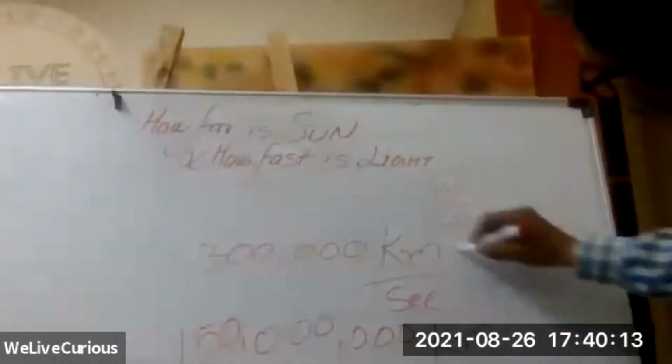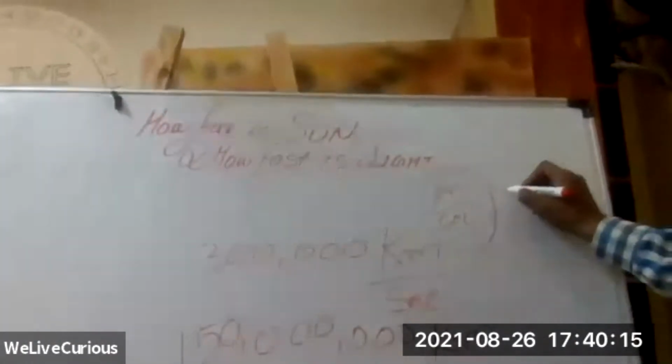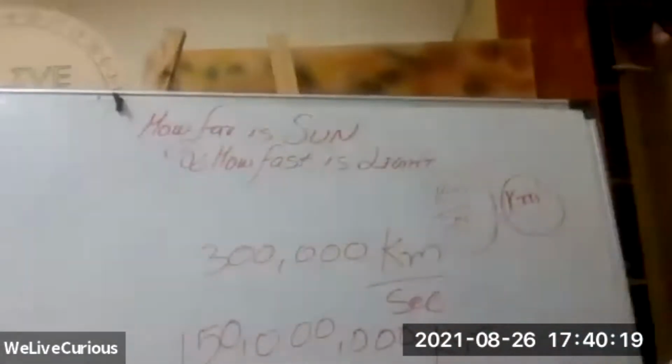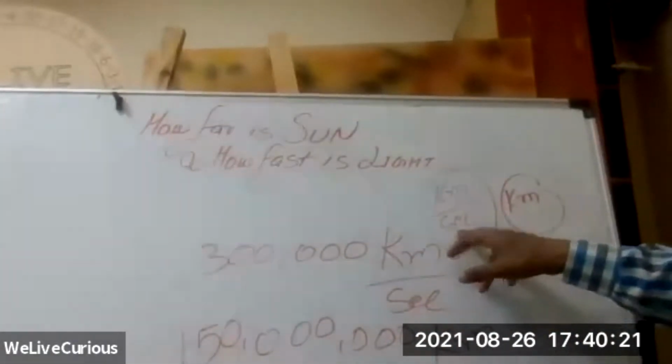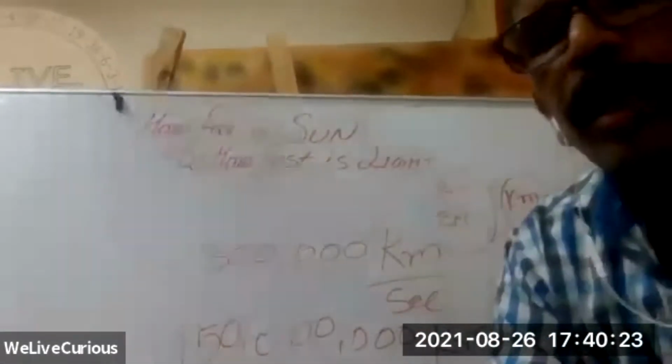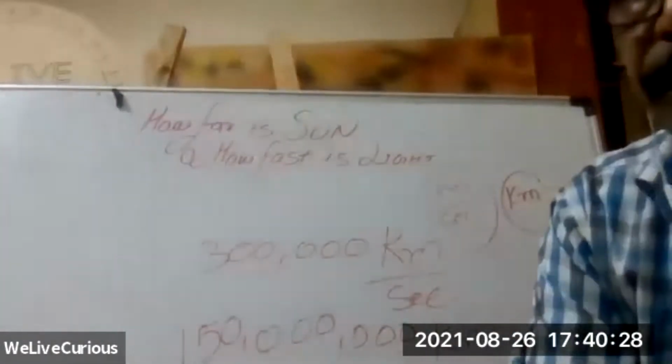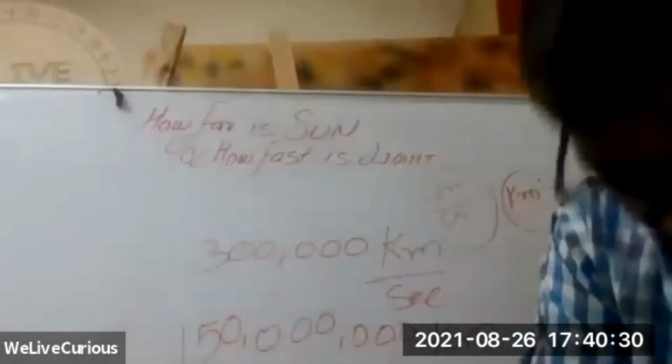Sir, I think I can get it now. You have to divide 150 million by the kilometers per second. Perfect.